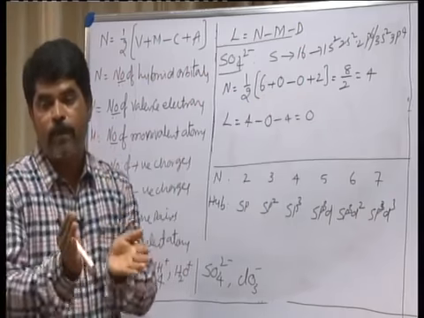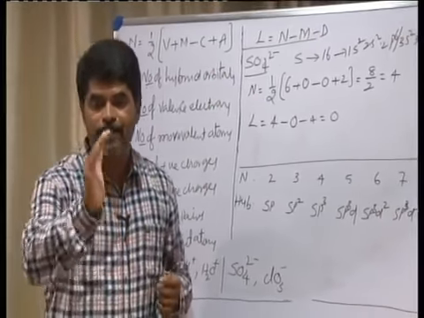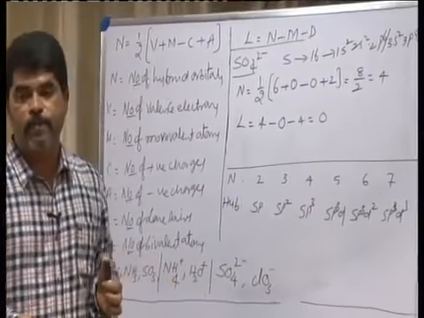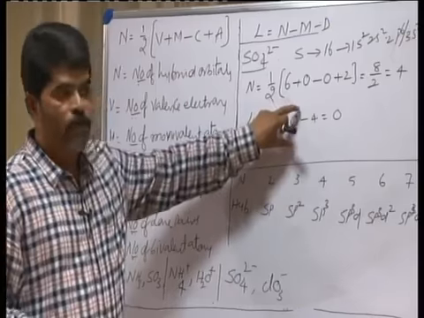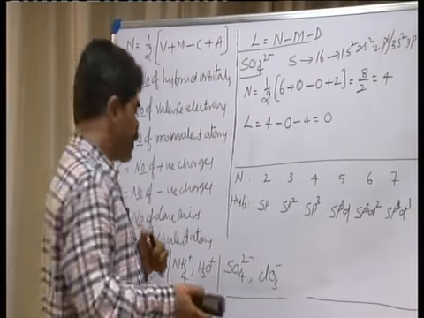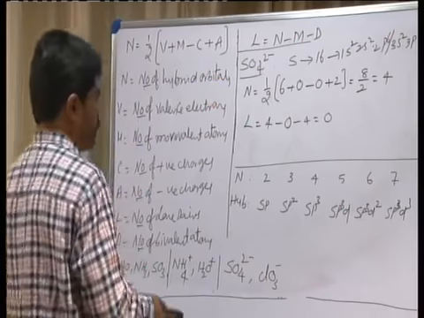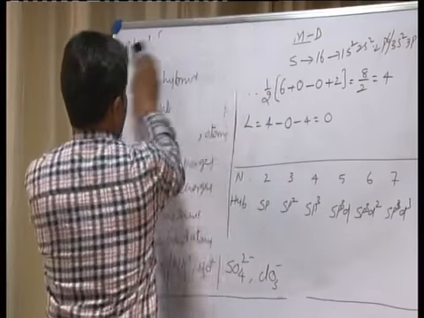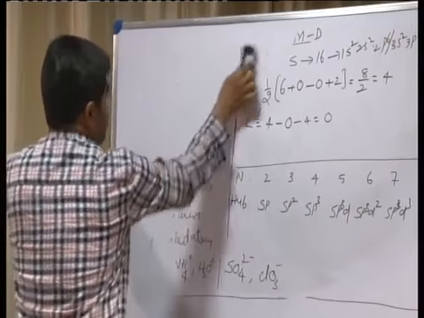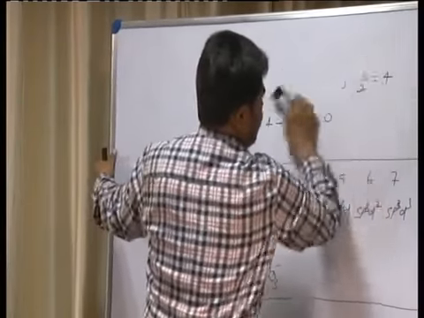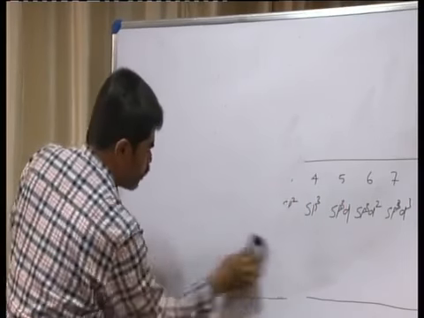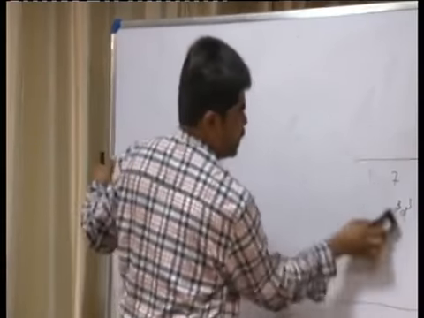If there is a lone pair of electrons, there will be distortion that we can consider based on the VSEPR theory, that is, valence shell electron pair repulsion theory. And then you consider one more example if you want. Okay. Now, let us consider the VSEPR theory. Now, what is this VSEPR theory?